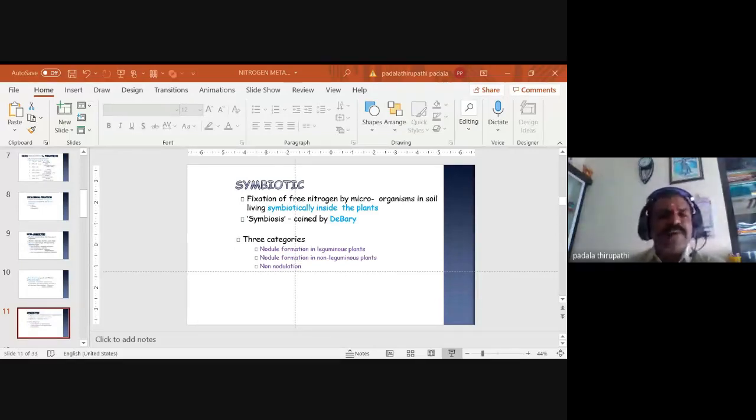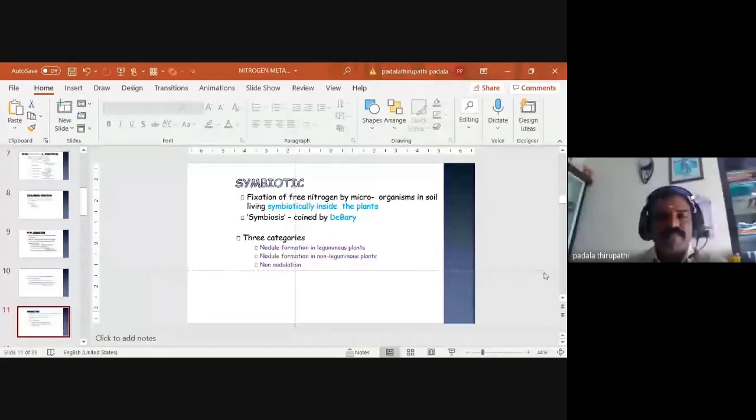In symbiotic nitrogen fixation, we can categorize into 3 groups. One is nodule formation in leguminous plants, and nodule formation in non-leguminous plants. And even without the production of nodules, that is non-nodulation. So these are the 3 groups related to symbiotic nitrogen fixation. We will move to the next slide, Emma. Yes, sir.